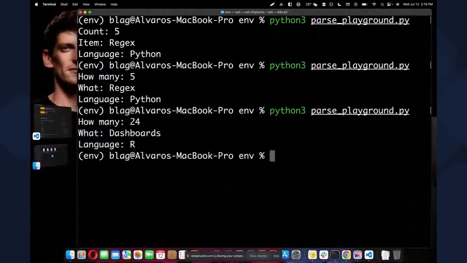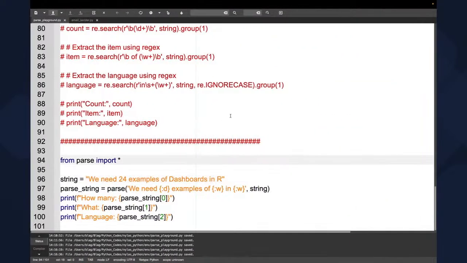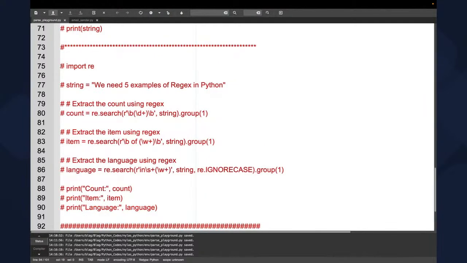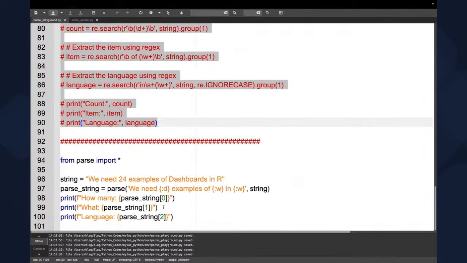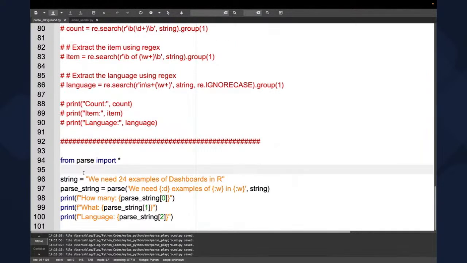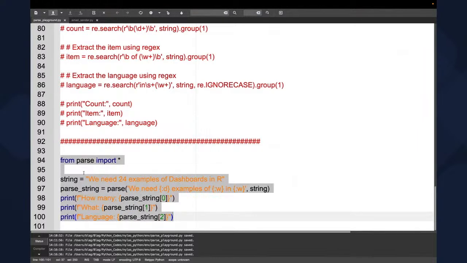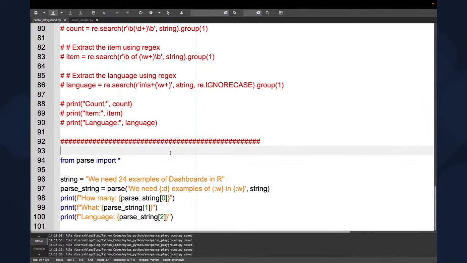24 dashboards are. So actually, if you compare this here, which is, I don't know how many lines, but it's quite longer than this. This is way simpler and way nicer. Also, it's way easier to remember. So you see how the parse library can actually help you, probably not replacing all of regex, but for some things it would be pretty useful. I mean, regex can get pretty complicated sometimes.